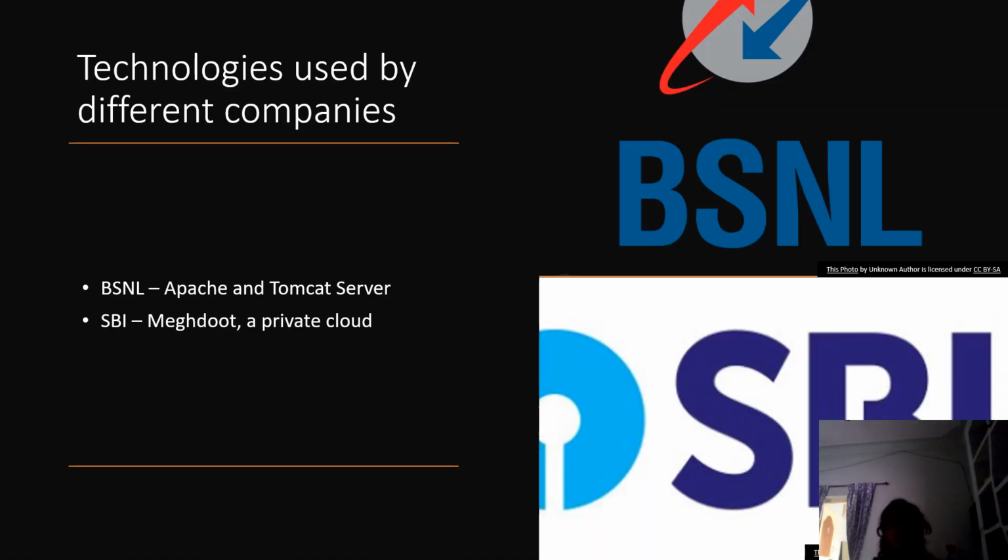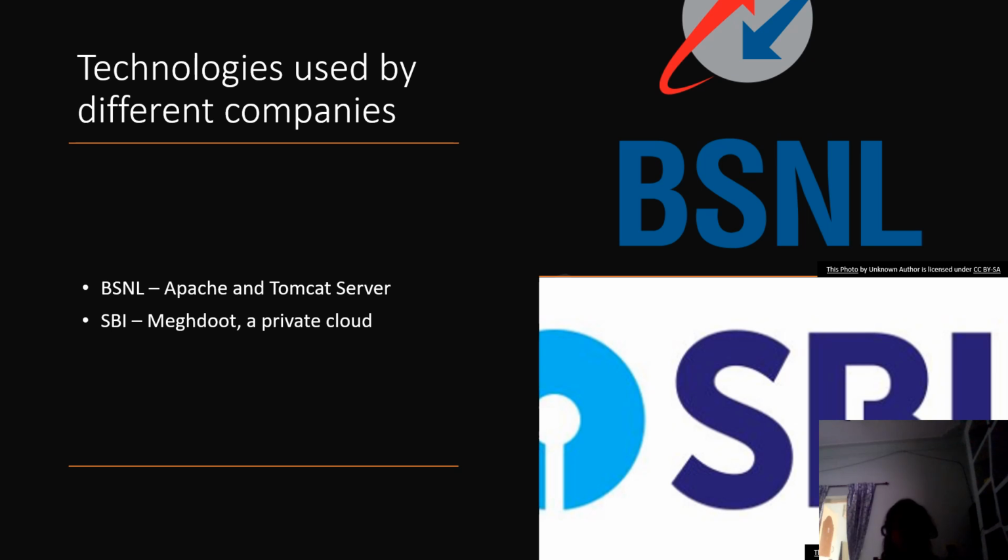Okay, now let us see some of the technologies being used by different companies. Here let us see BSNL as well as SBI. BSNL uses Apache and Tomcat server, and these Apache and Tomcat servers are not network operating systems, but a technology that helps in storing information.